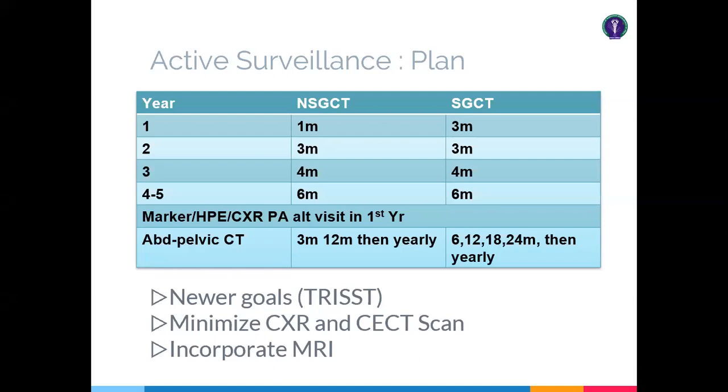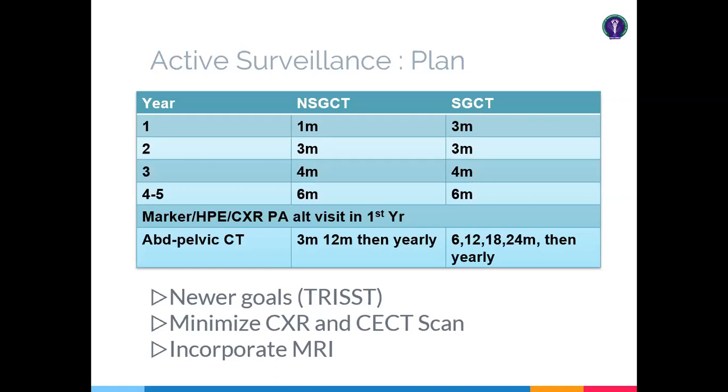But in seminomatous germ cell tumor, you can investigate 3 monthly. Later on, it is 3 months, 4 months, or 6 months in the 2nd year, 3rd year, and 4 to 5 years, which are similar in both seminomatous and non-seminomatous germ cell tumor. And now the main issue of investigation is the CT scan. So when is the CT scan to be done? CT scan is done 3 monthly in the 1st year in case of non-seminomatous germ cell tumor.